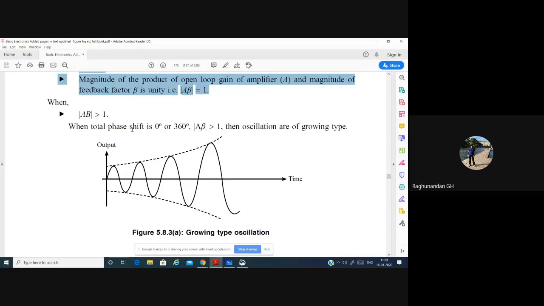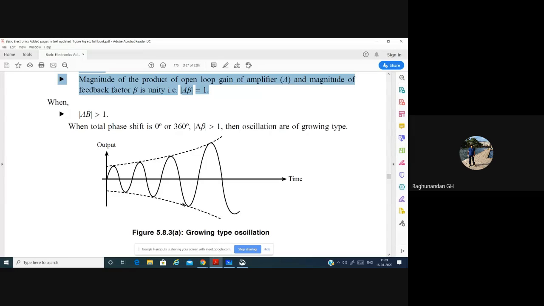So when total phase shift is 0 degree or 360 degree, fine. But A beta is greater than 1. See, one condition is satisfied, but the other condition, A beta is greater than 1, is not. Then oscillations are of growing type. It will produce an oscillation, but it will be a growing type of oscillation.